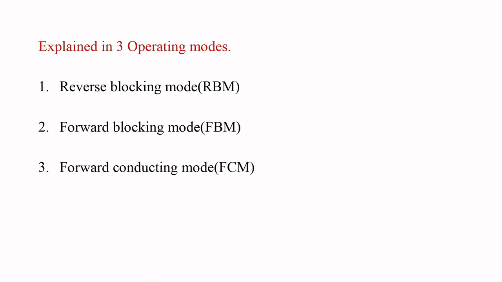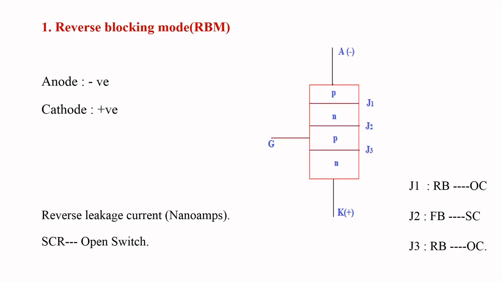Coming to the working of SCR, the working of SCR can be explained in 3 operating modes. The first one is the reverse blocking mode, the second one is the forward blocking mode, and the third one is the forward conducting mode. Now we are going to discuss the behavior of SCR in these 3 operating modes. The concept is very simple. Coming to the first operating mode, that is the reverse blocking mode.